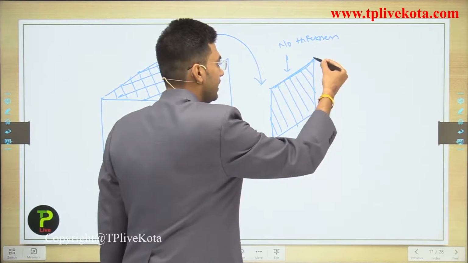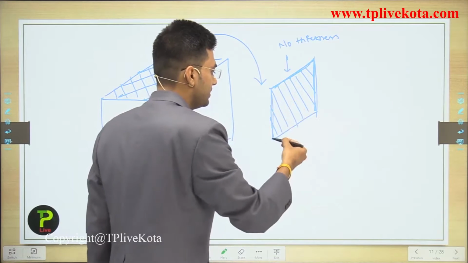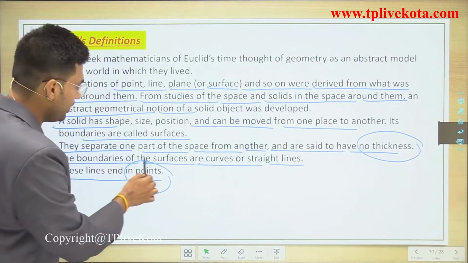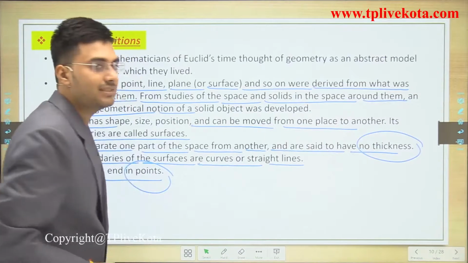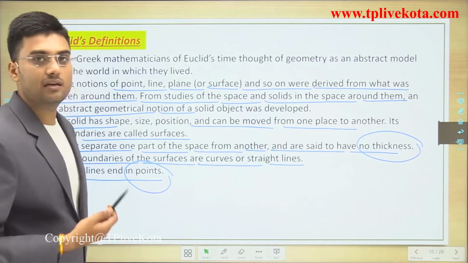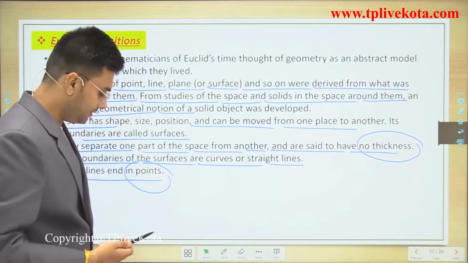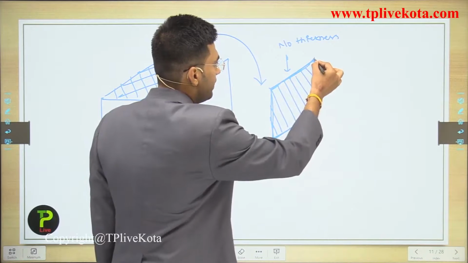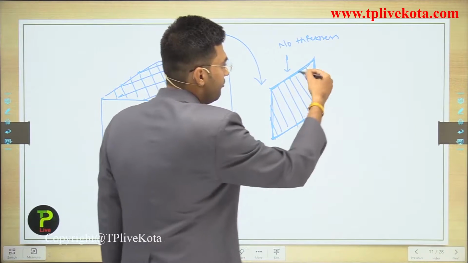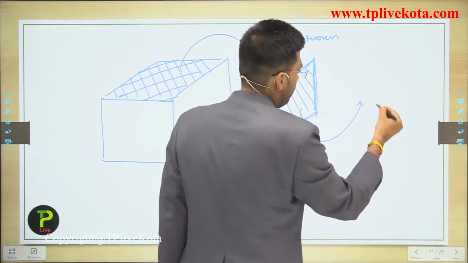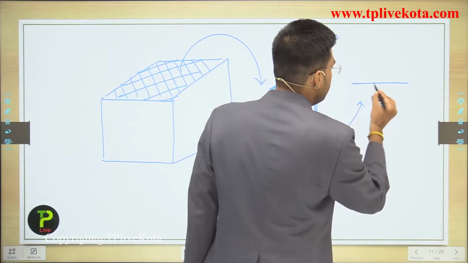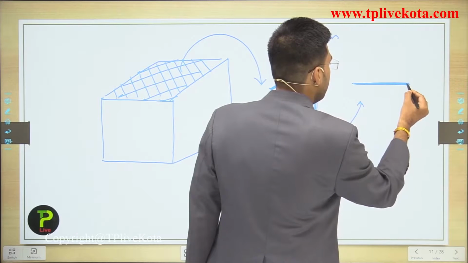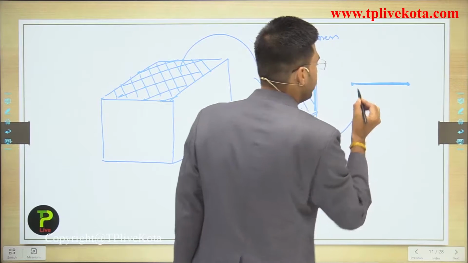As we discussed, the boundaries of surfaces are curves or straight lines. Sometimes it is a curve and sometimes it is a line. So we have lines at the ends of the surface, and if we draw the line, this is the line, and the line ends in points.